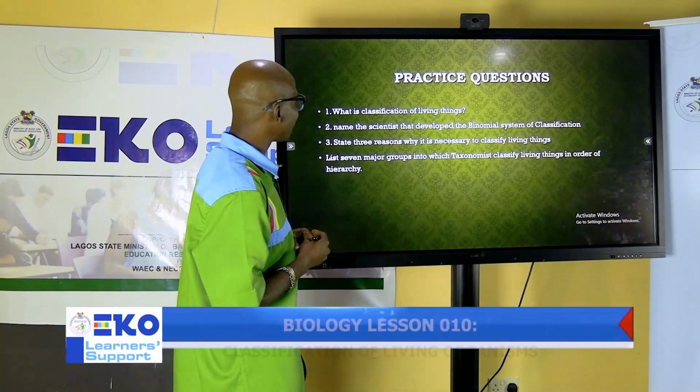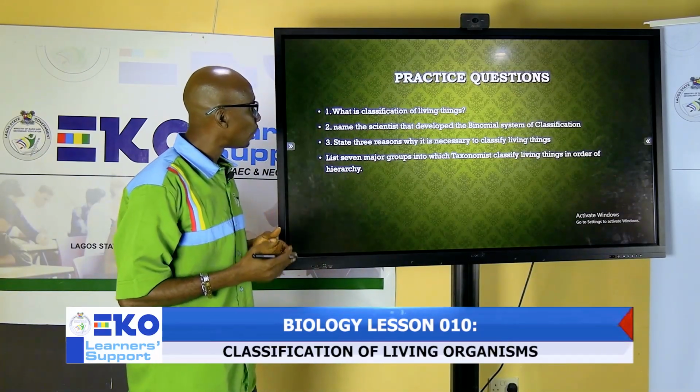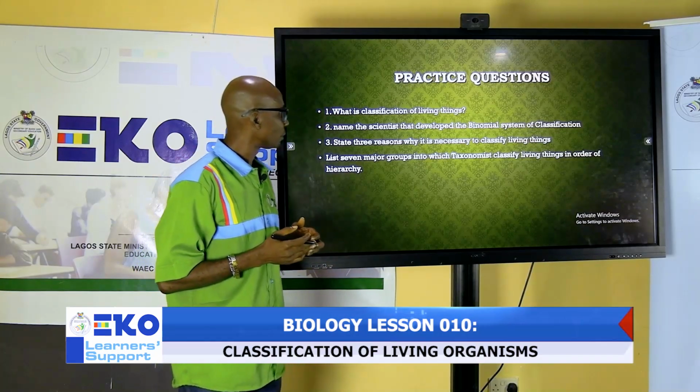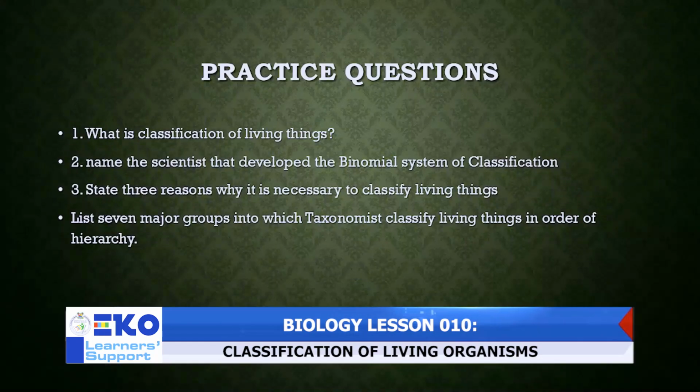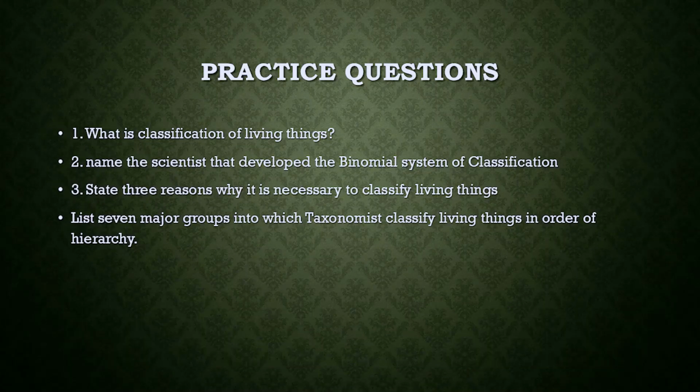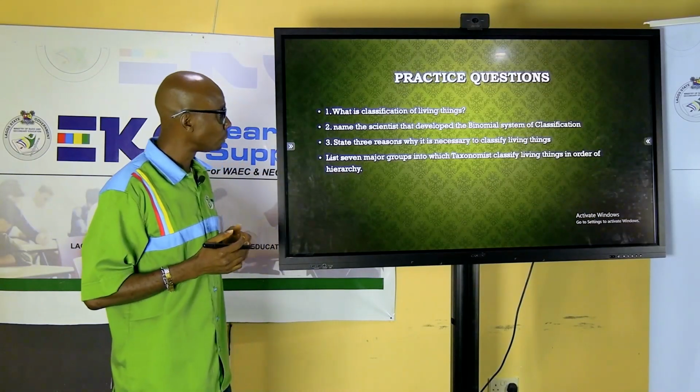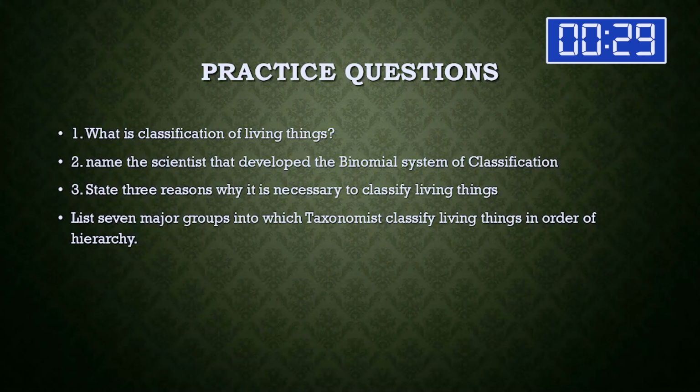Now, I have some practice questions for you so that it will help us to go over what we have discussed so far based on classification. The first question I have here is classification of living organisms. Name the scientists that developed the binomial system of classification. State 3 reasons why it is necessary to classify living things. List the 7 major groups in which taxonomists classify living organisms in order of the hierarchy. I give you 30 seconds to go over the practice question. I shall come back again to review the question.